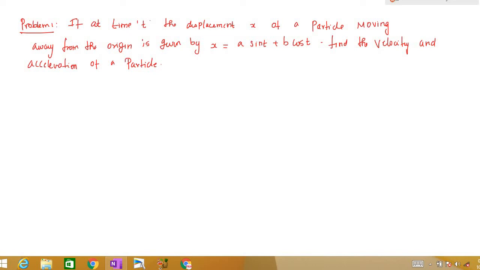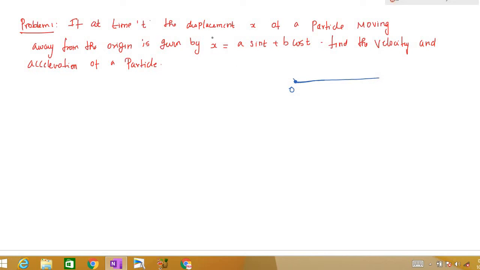Look at the question carefully. Read the question very carefully. If at time t, the displacement x of a particle moving away from the origin is given by x is equal to a sin t plus b cos t, find the velocity and acceleration of the particle. So here the particle is moving away from the origin, that means our displacement is increasing, right?